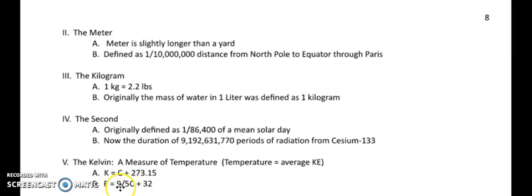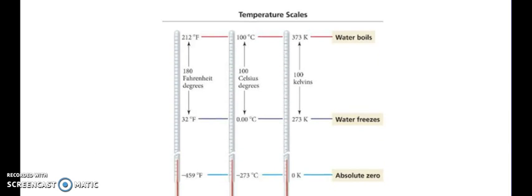Notice that I changed this. You had a typo. Hopefully it's been fixed. So I fixed it on my notes here. But that is the actual formula for Fahrenheit. Here again, we can talk about the temperature scales and the relation between Fahrenheit, Celsius, and Kelvin. Folks, I will never talk about Fahrenheit here, so don't worry about that.